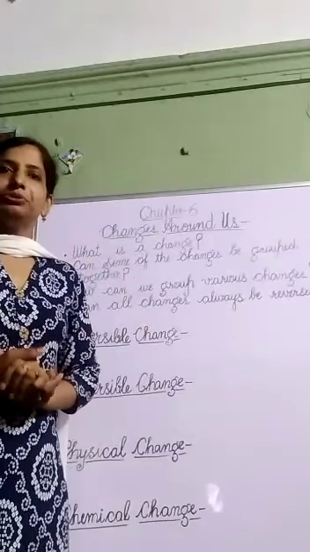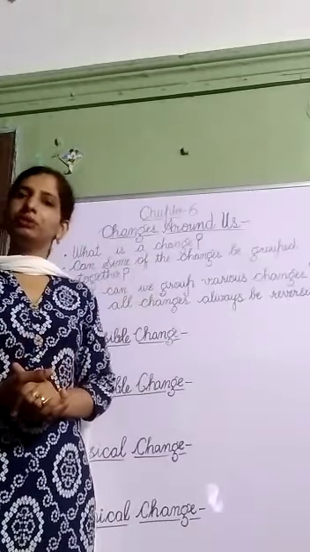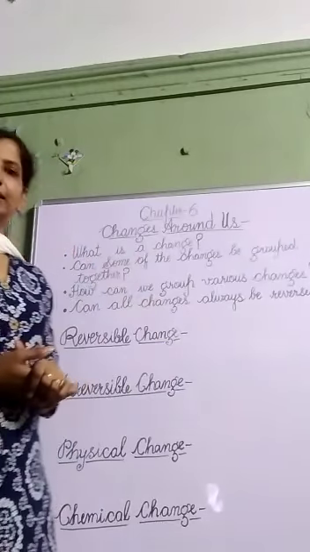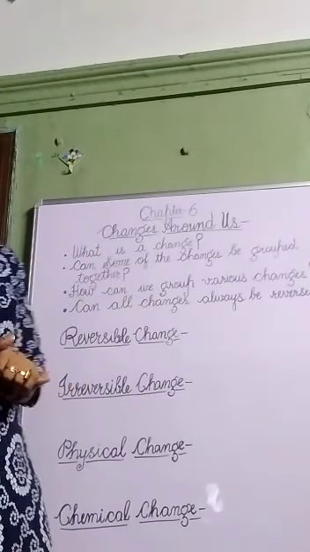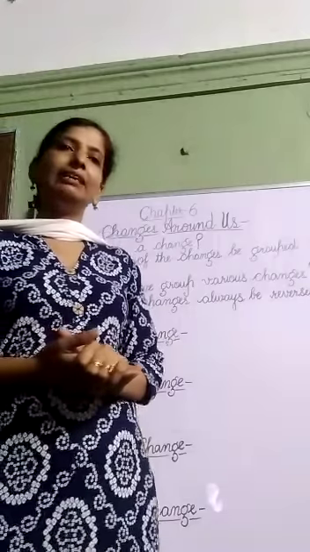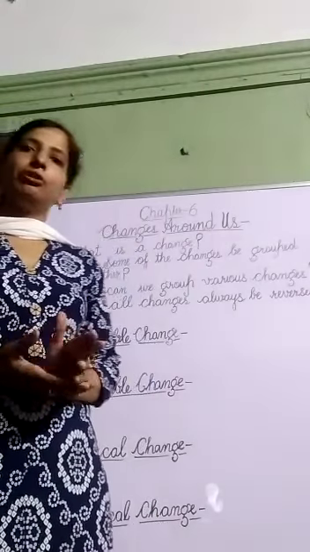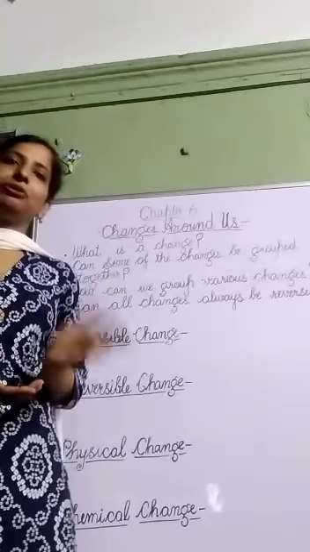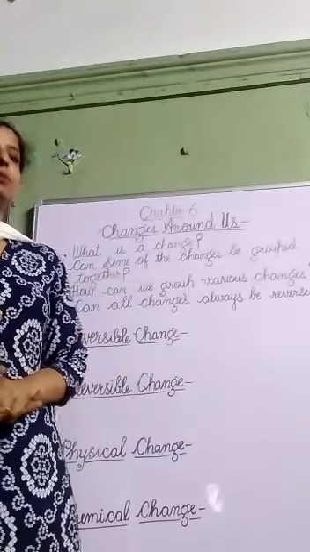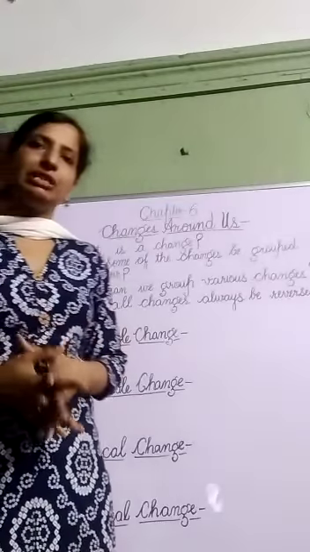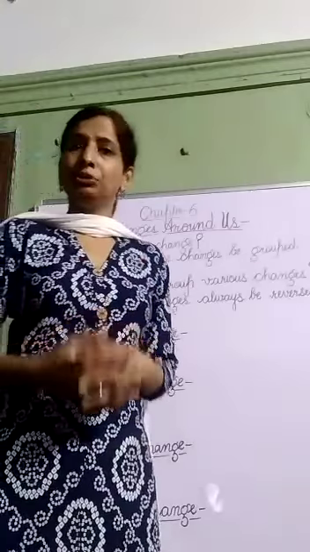What else can we do? We can change milk into curd. We can churn curd and get butter, and many more. Like we can grind grains and get flour from them. And from flour we can make dough. From dough we can make chapatis. So in this way there are many changes which we can do.